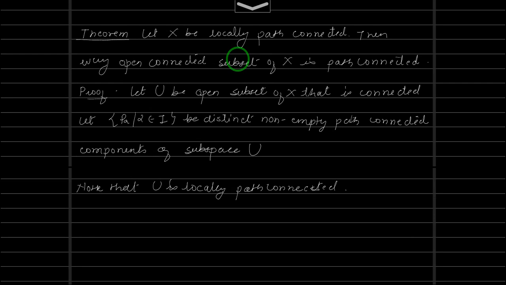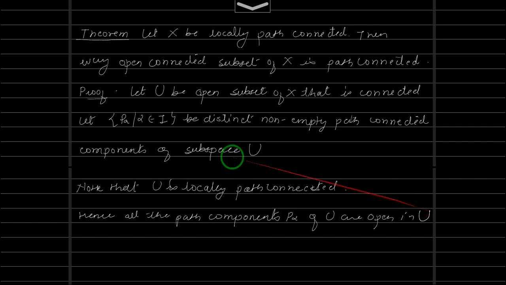Since U is locally path connected, all the path components P alpha of U are open in U, in the subspace topology.